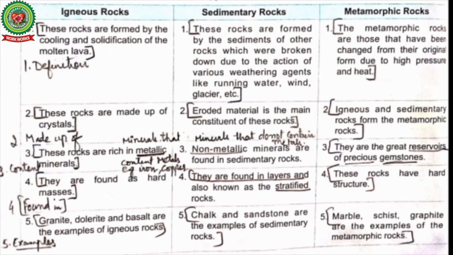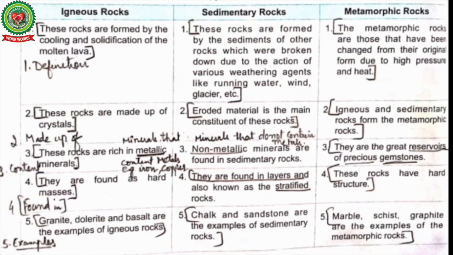Next point is found as. Igneous rocks are found as hard masses, hard stones. Igneous rocks are mostly found as hard rocks. Sedimentary rocks are found in layers and are also known as stratified rocks. Strata means layers. So sedimentary rocks are found in layers, so they are called stratified rocks. Metamorphic rocks have hard structures.